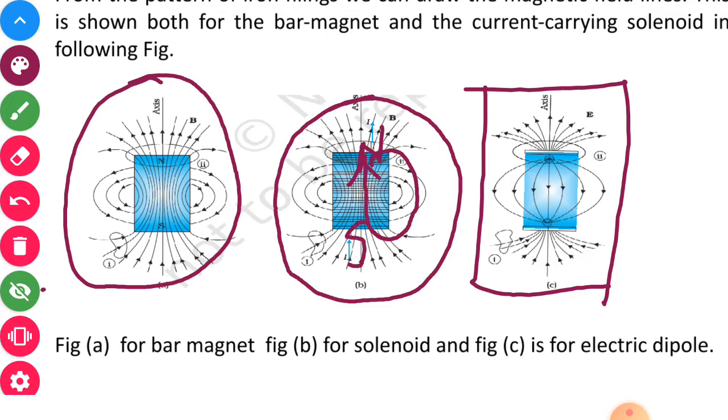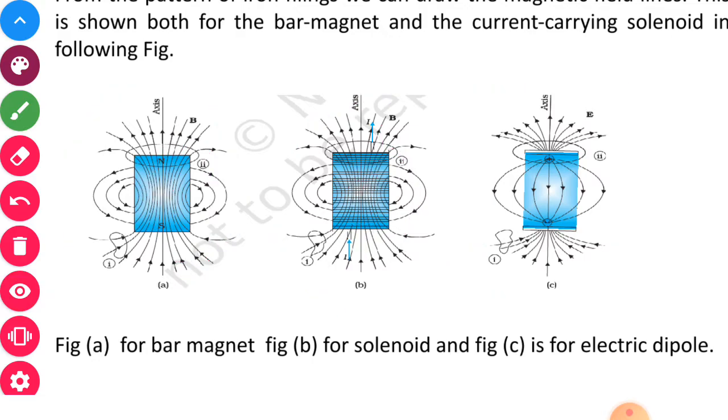So they form the closed loop. Here also you can see the magnetic field lines are generated, or rather started, we can say, just for the understanding we are telling that it has started from north pole. Rather, when they are making closed loops, there is no starting point or end point. So when we say north to south, it goes from outside the magnet, and inside they go from south to north. So these are the observations that can be done from the figure.